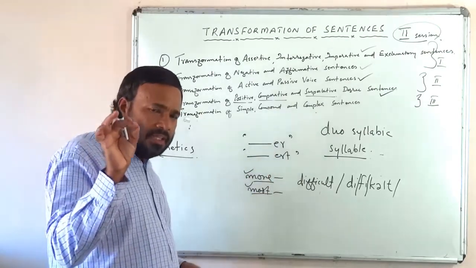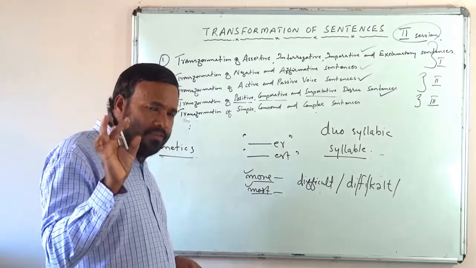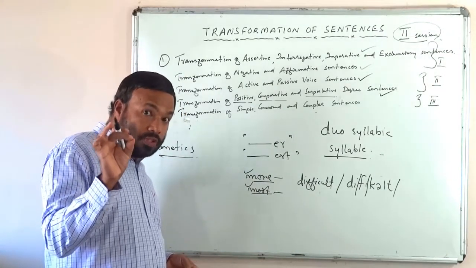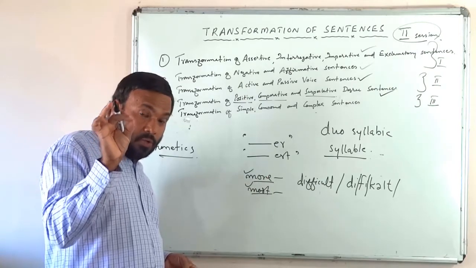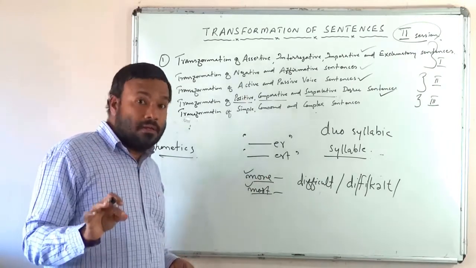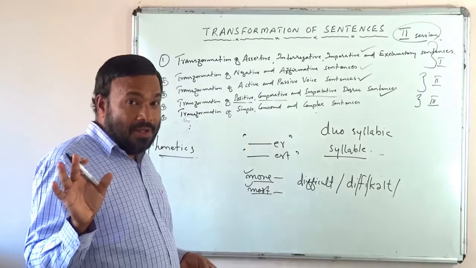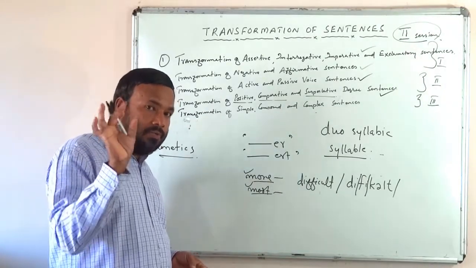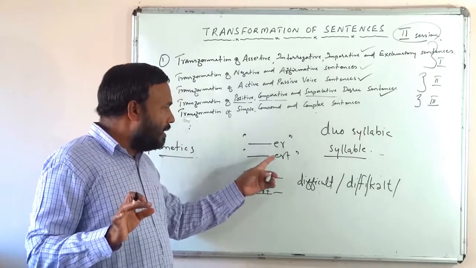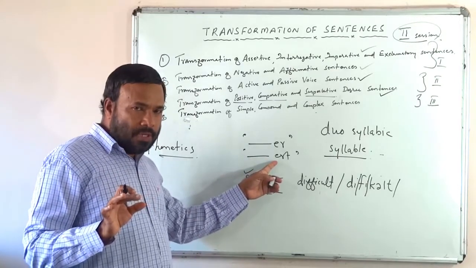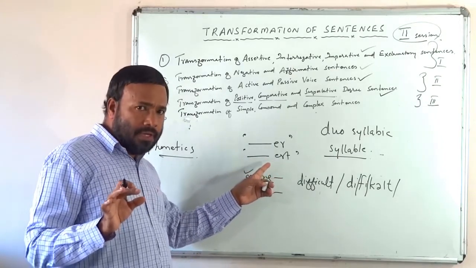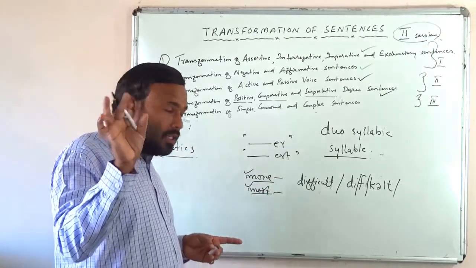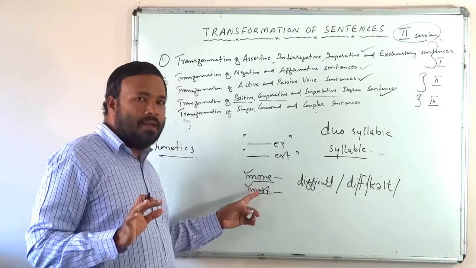But if the adjective is disyllabic, if there are only 2 syllables in the adjective, then some headache will be there. Because some disyllabic adjectives take er and est for the formation of comparative and superlative degree, while some other disyllabic adjectives take more and most.